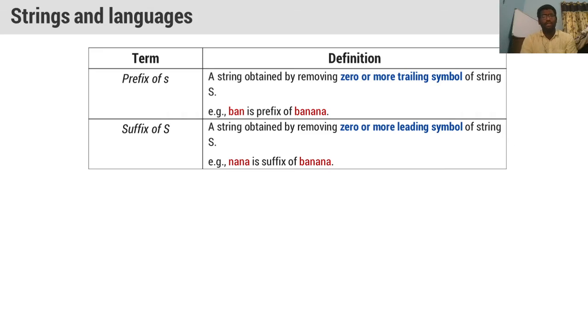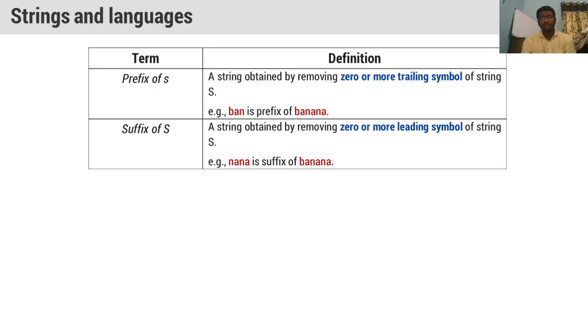Okay, and we will take suffix here. A suffix is a string obtained by removing 0 or more leading symbols of the string. When we leave the trailing symbols, that gives a prefix.